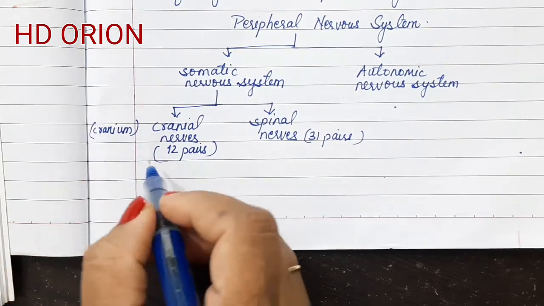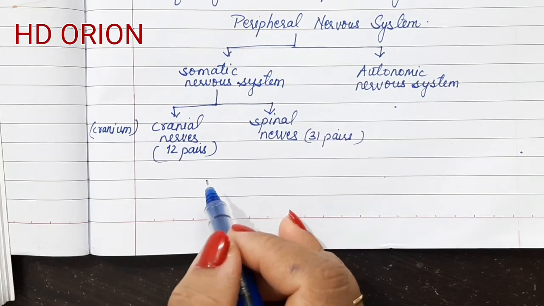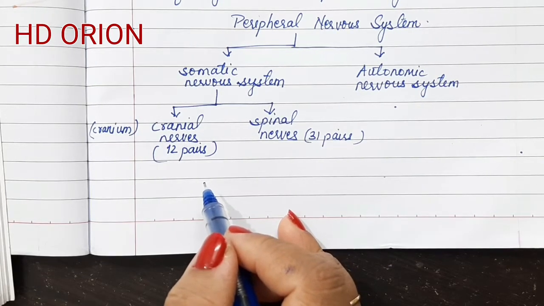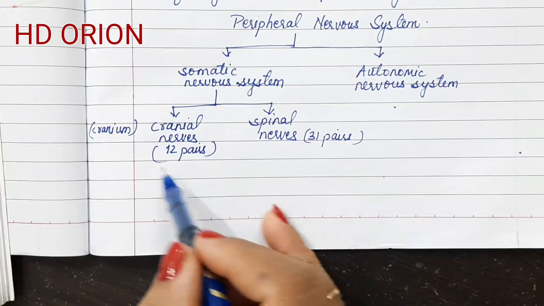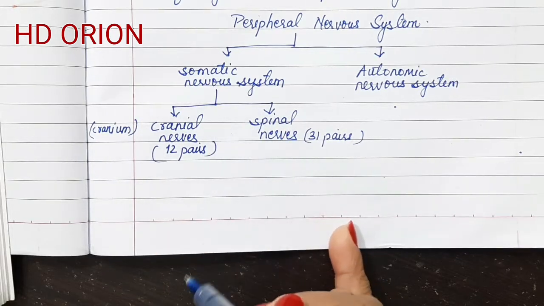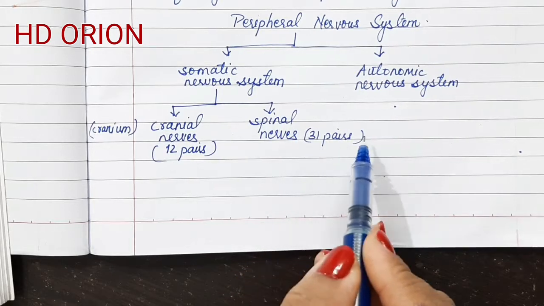In other words, from this chapter there are several objective questions that come in the exam. So objective questions in ICSE forms 40 marks, that is 50% of the question paper. So all these terms actually make up that objective part. So the terms should be memorized by you very nicely. The cranial nerves 12 pairs and spinal nerves 31 pairs.